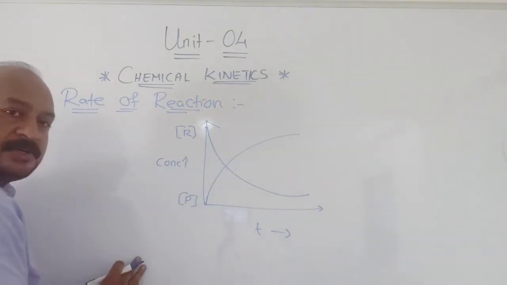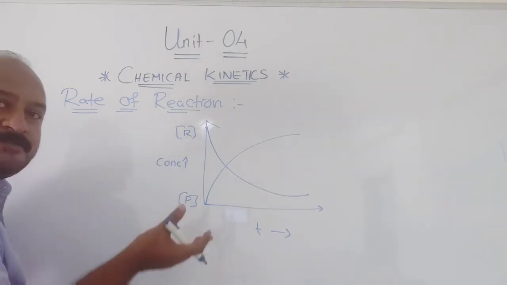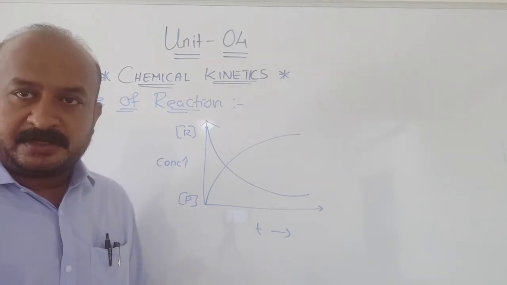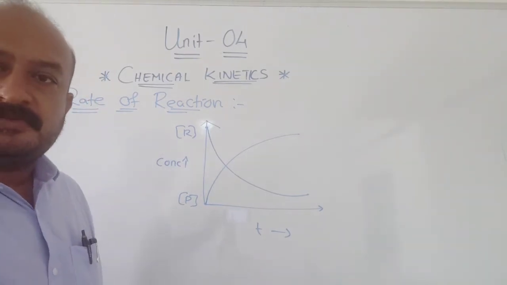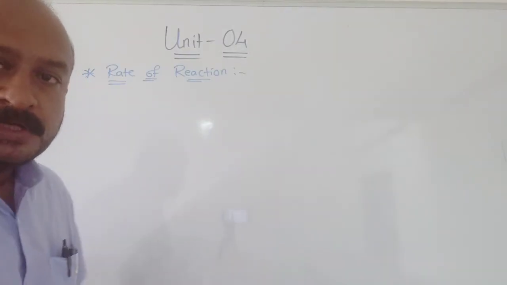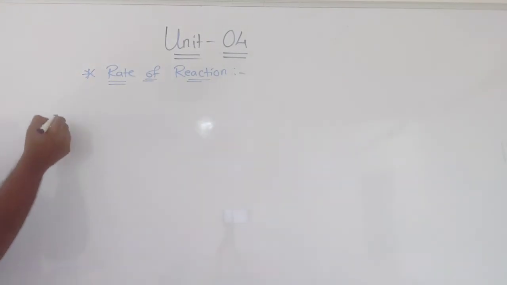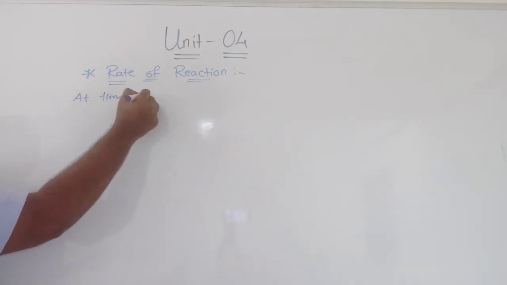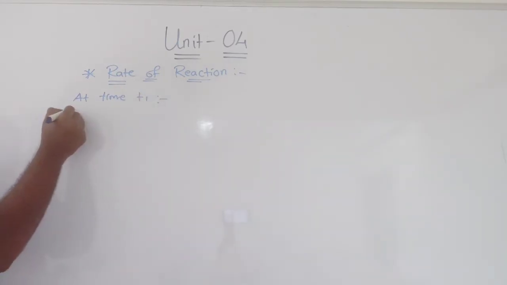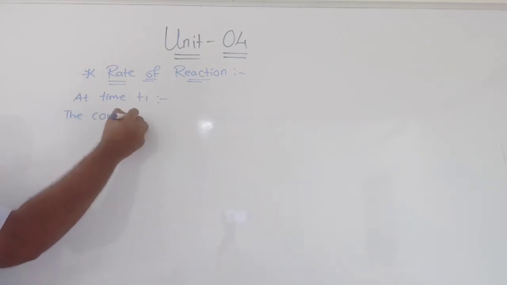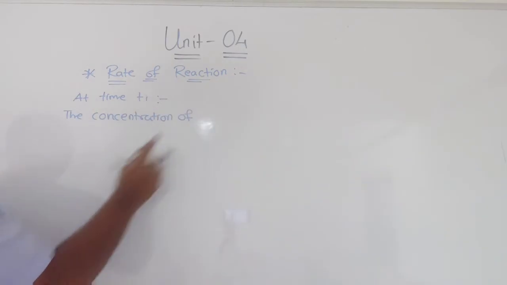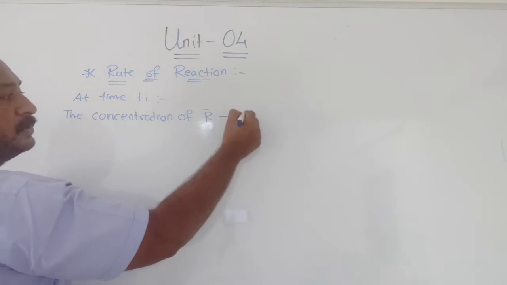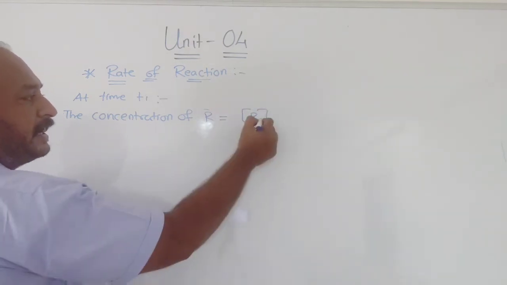So this graph represents the concentration of reactant and product before and after the reaction. Now for this we are going to find the rate, so for that we will consider a few things. You can see here, let at time t1 the concentration of R be equal to [R1].